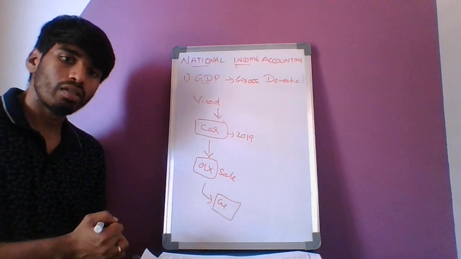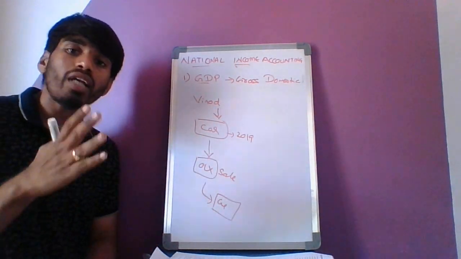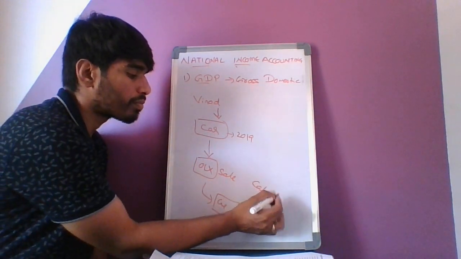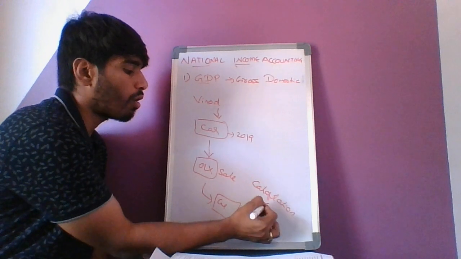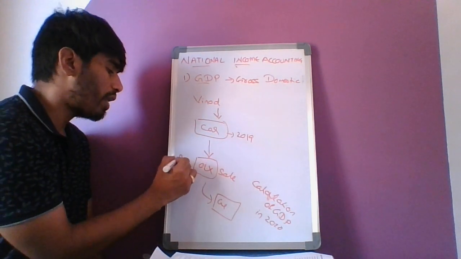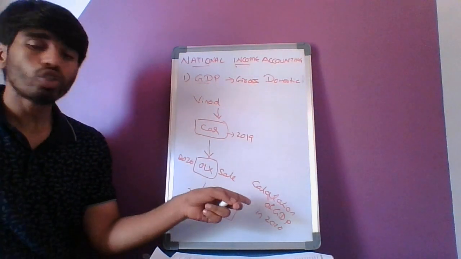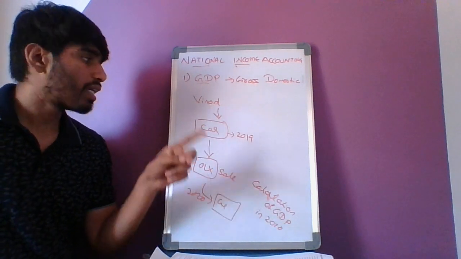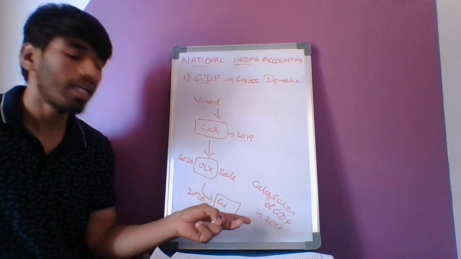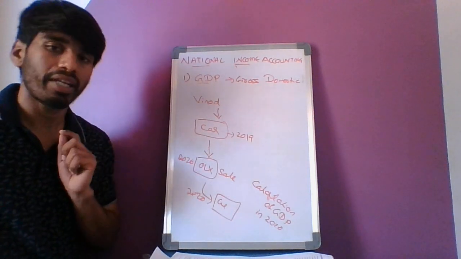So in this case, what are all the things which are used in the calculation of GDP in 2020, because I am selling the car on OLX in 2020. So this car has been sold in 2020. What are the things which are included in the calculation of GDP in the year 2020? Now let us study this one very carefully.